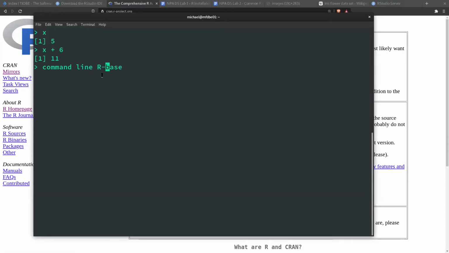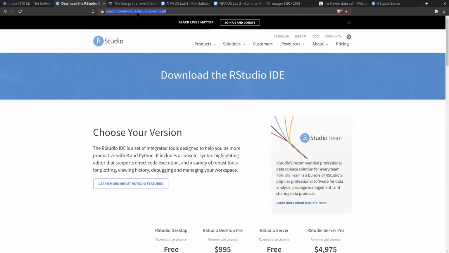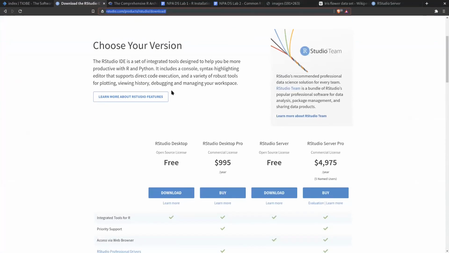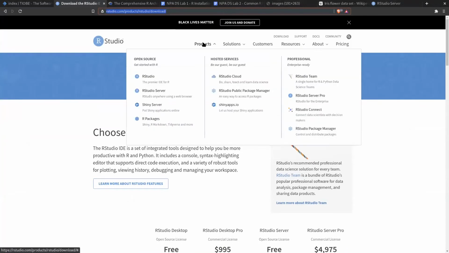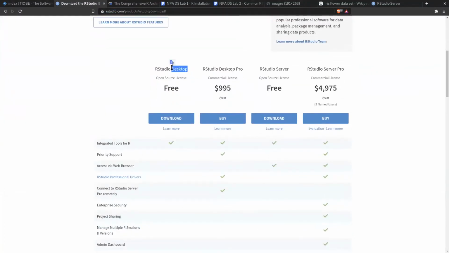But in order to develop our R scripts, we should download from RStudio.com the IDE for R, the development environment, okay? And this has a lot of integrated tools to make writing R a little bit easier. Now, when you go to products and download, you want to download RStudio. You should see this sort of overlay here. The one you want is RStudio Desktop, okay? Now, today, I'm actually using RStudio Server, but they look exactly the same, okay?